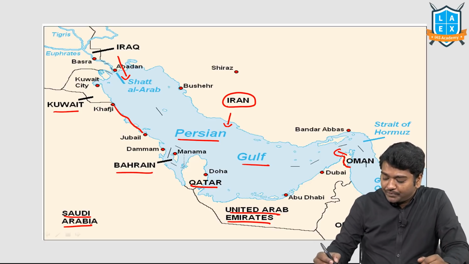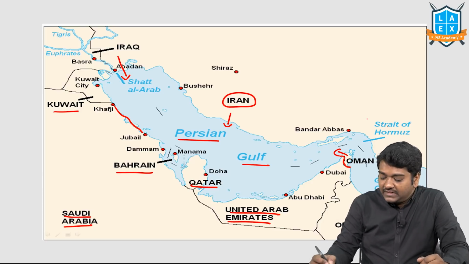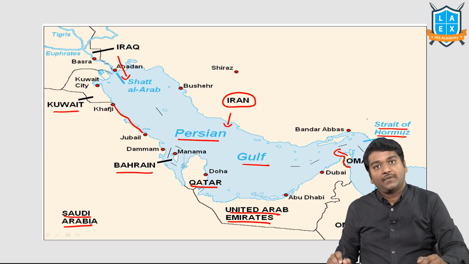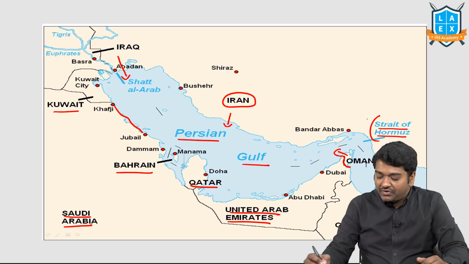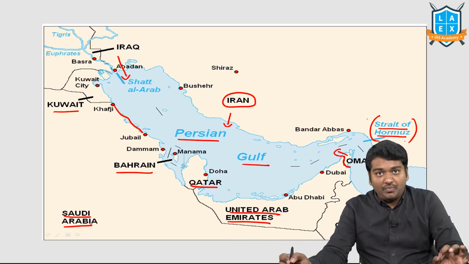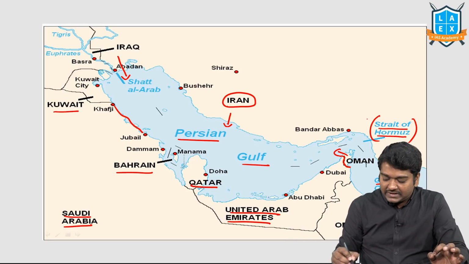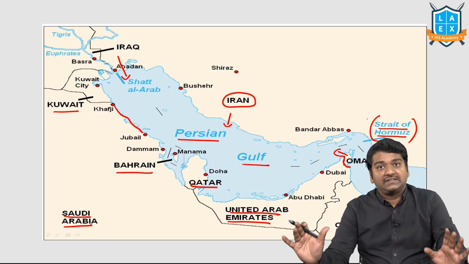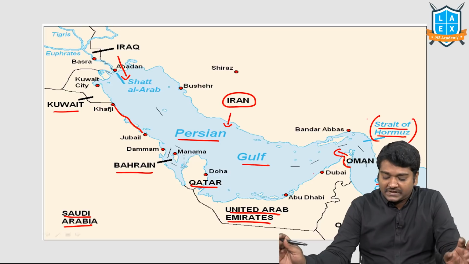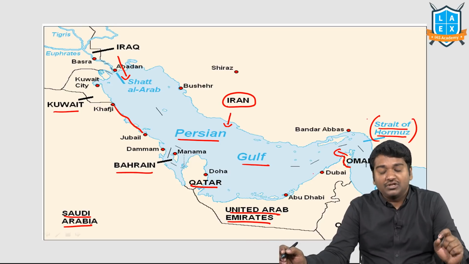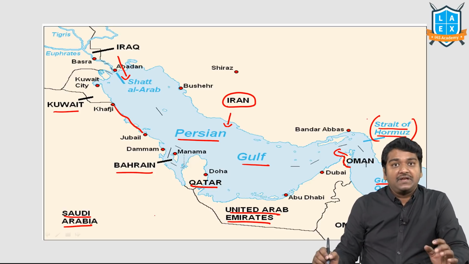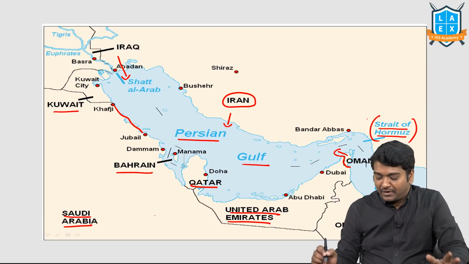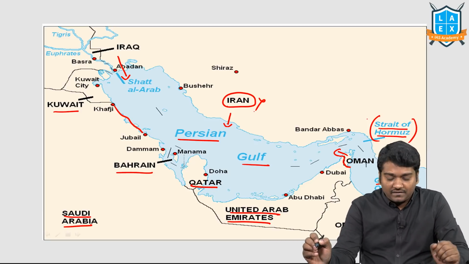Second, whenever I am talking about Oman and Iran, they are separated by Strait of Hormuz. In other words, Persian Gulf and Gulf of Oman are separated by Strait of Hormuz. It is considered to be one of the busiest routes because oil and natural gas is present in this particular area as it is a convergent boundary. We are not interested in all those aspects. But now, as we are talking about GCC, initially, all the countries which speak Arabic language were called Arab countries. Iran is not part of that.